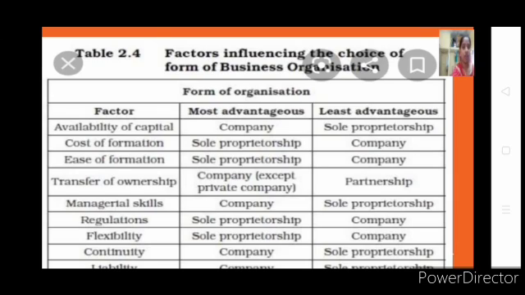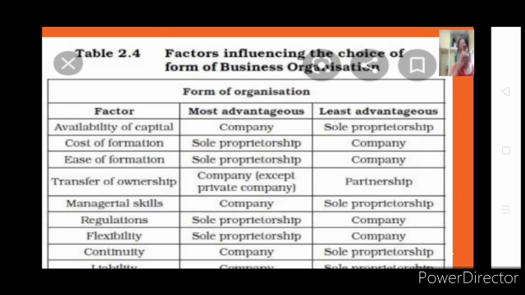And flexibility: how flexible it is in easily adopting and leaving, exit and entry. Is it easy? That you have to consider. And continuity: whether it can be continued for the long run or not. One we have seen, like cooperative and joint stock company, has free entry and free exit, so you don't have much trouble. Even the business will not be affected, to be frank. People may come, people may go, but business remains unaffected.